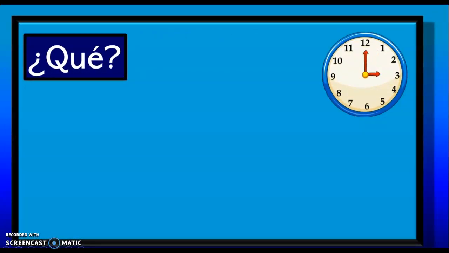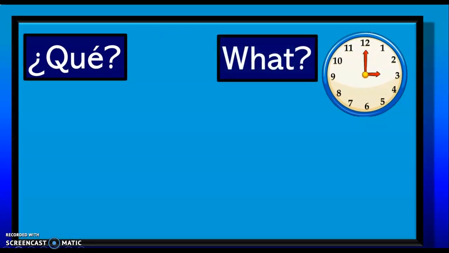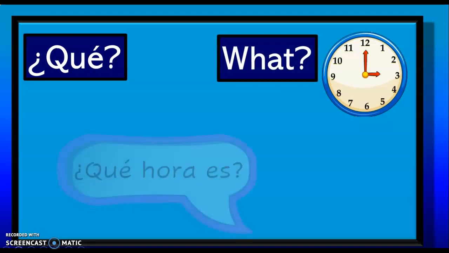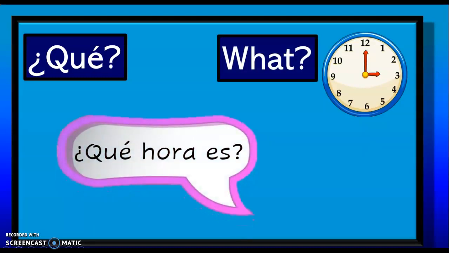¿Qué? is the next question word. And it can be found in the question, ¿Qué hora es? This is the question, what time is it? The word hora looks a lot similar to our word hour. So in Spanish, you ask, ¿Qué hora es? When you want to know the time.